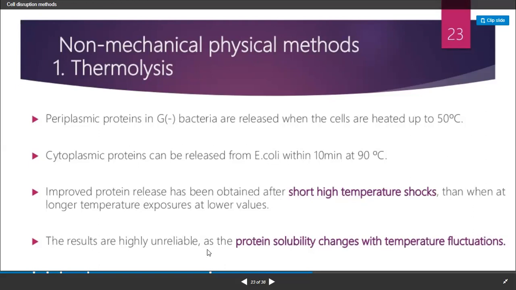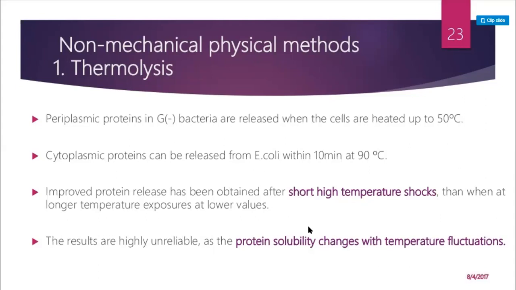The drawback of this method is that the results are very unreliable because the protein solubility changes with temperature fluctuation. The proteins can become soluble in other products. So this is the drawback of this method. We can use the oven method for heating of the microorganism, and after heating, the cells can be disrupted and the microbial components can come out of the cell.